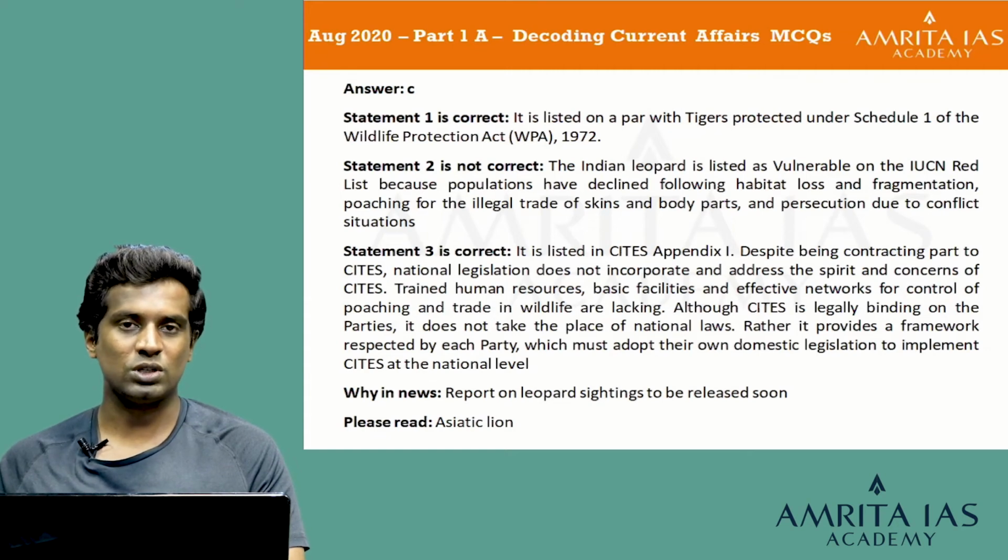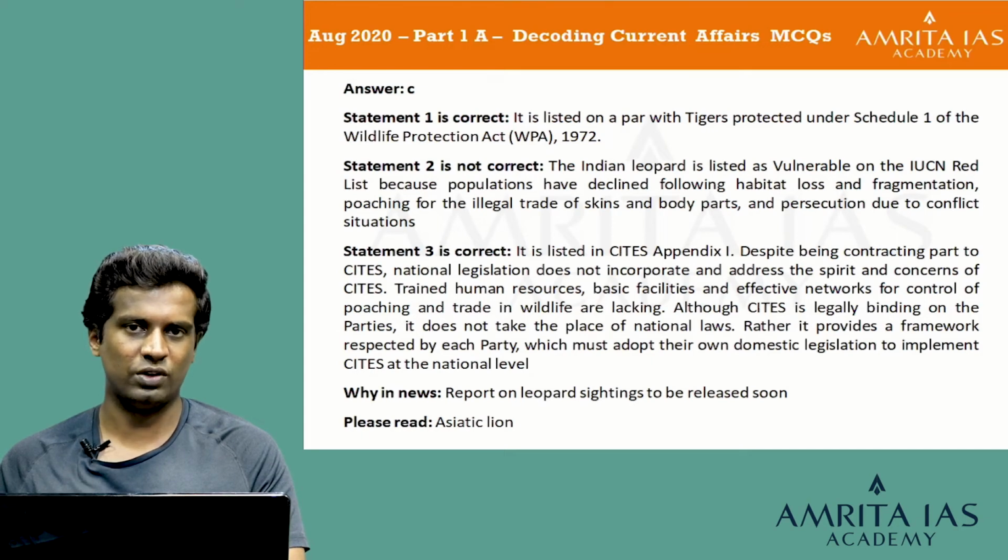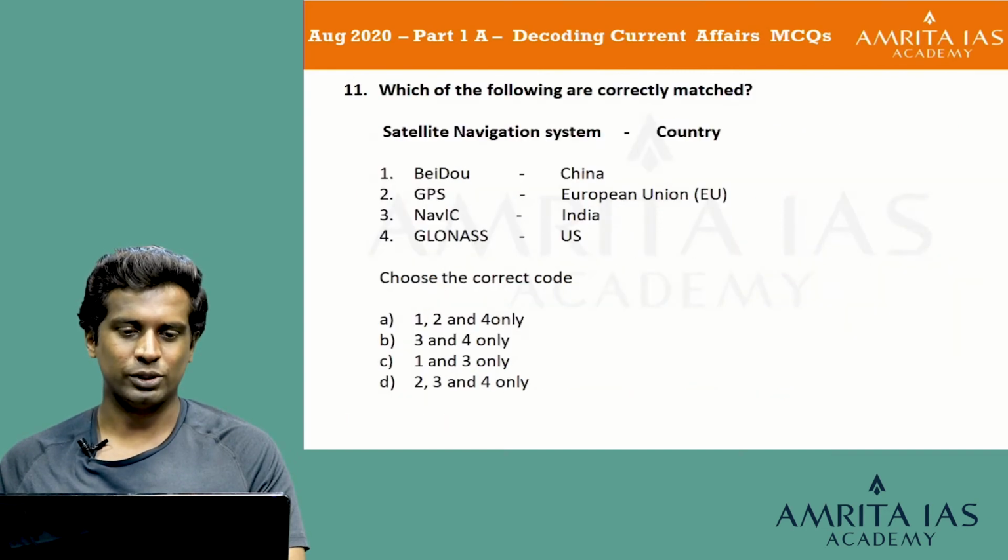So, trained human resources, basic facilities and effective networks for the control of poaching and trade in wildlife are lacking. And although CITES is legally binding on the nations, it does not supersede the national laws. Rather, it provides a framework respected by each party, which must adopt their own domestic legislation to implement CITES at the national level. So, understand that CITES does not take the place of national law, it just provides a framework. But we are still lacking in many resources and human manpower. And the Indian leopard comes under the vulnerable category, and it is also protected under Schedule 1, similar to tigers, under the WPA of 1972. So, that is the explanation for this question. We will go for the next question.